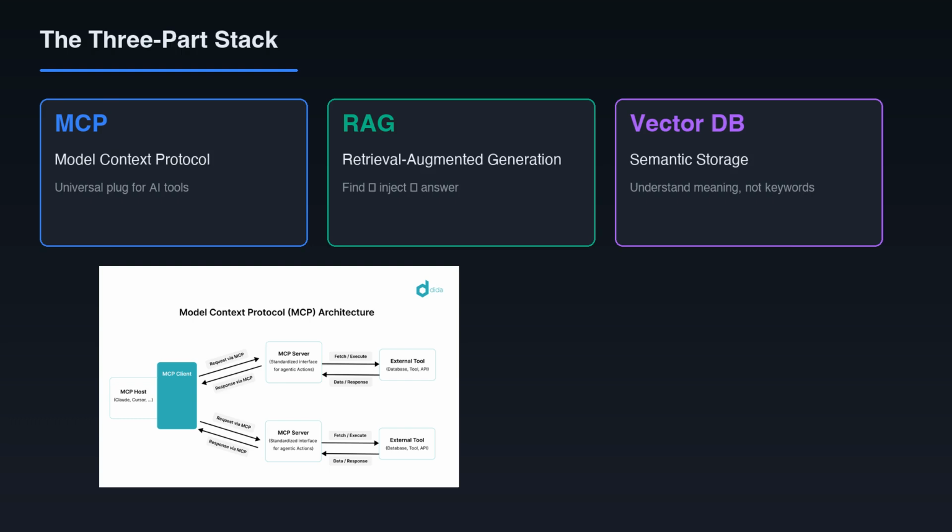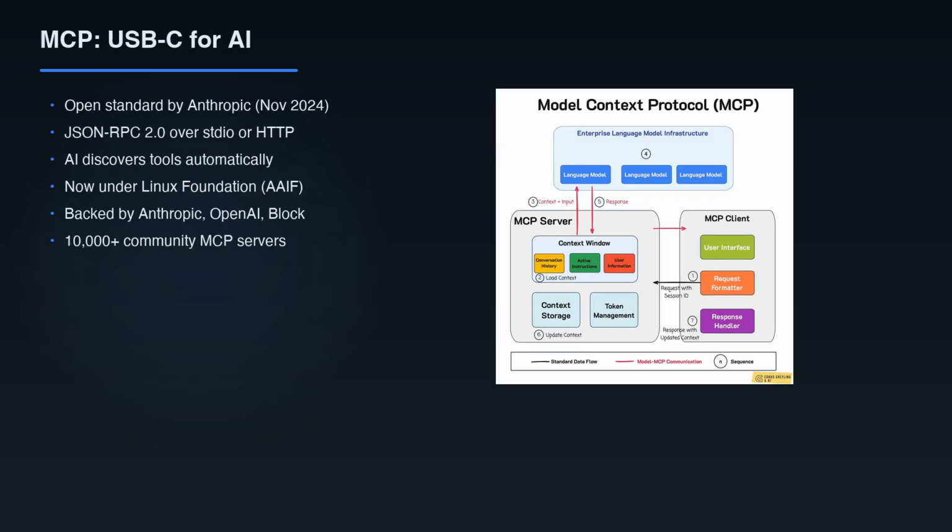First, MCP, the Model Context Protocol. Released by Anthropic in November 2024, MCP is like USB-C for AI. It's a universal interface connecting any AI model to any external tool or data source. Before MCP, connecting an agent to a database required custom integration for every combination. MCP collapses this to a single standard. The AI discovers available tools automatically and calls them as needed.